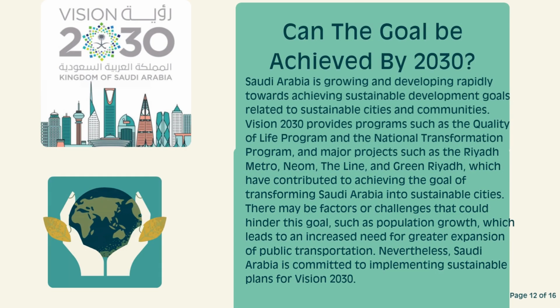Can this goal be achieved by 2030? Saudi Arabia is growing and developing rapidly towards achieving sustainable development goals related to sustainable cities and communities. Vision 2030 provides programs such as the Quality of Life Program and the National Transformation Program, and major projects such as the Riyadh Metro, NEOM, The Line, and Green Riyadh, which have contributed to achieving the goal of transforming Saudi Arabia into sustainable cities. There may be factors or challenges that could hinder this goal, such as population growth, which leads to an increased need for greater expansion of public transportation. Nevertheless, Saudi Arabia is committed to implementing sustainable plans for Vision 2030.